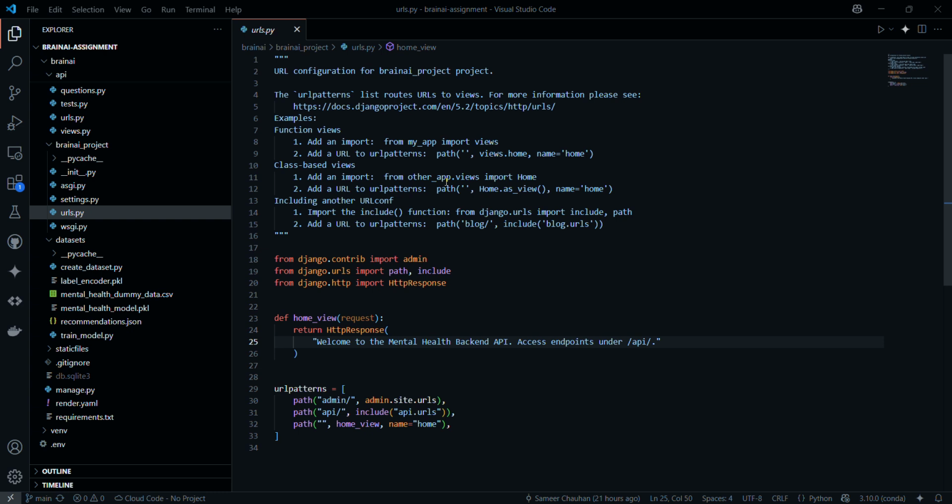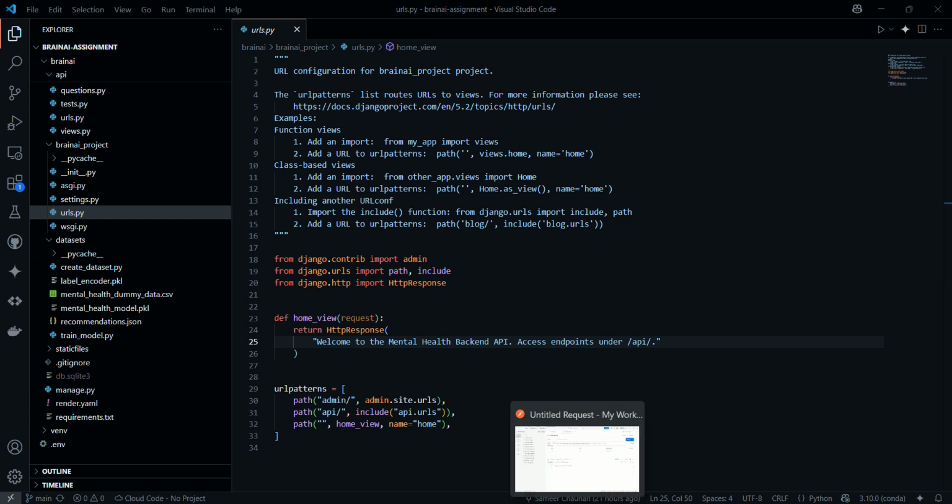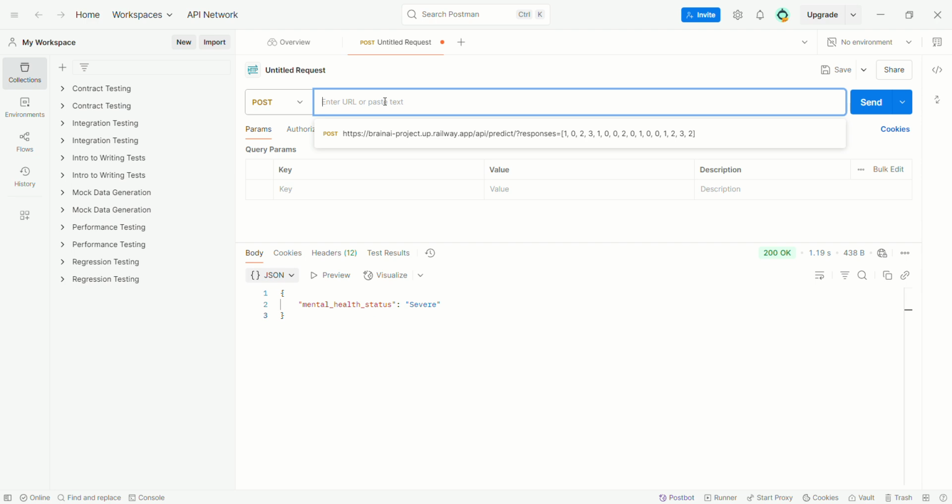And then we deployed the API to Render, and then we deployed the API to the Railway cloud deployment service. Here let's see whether the API is working or not.